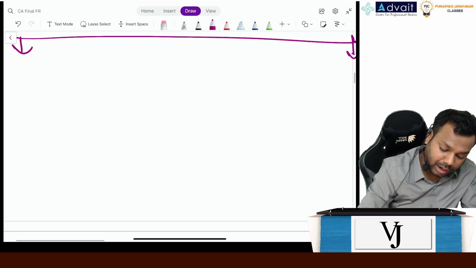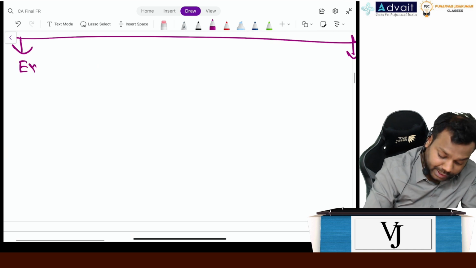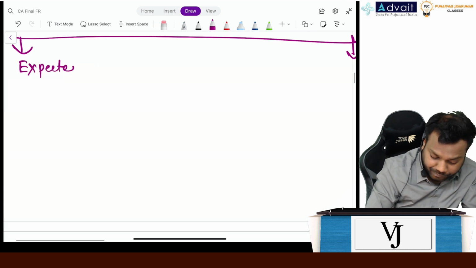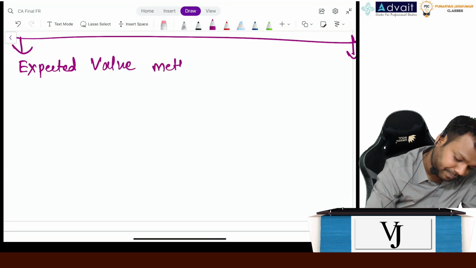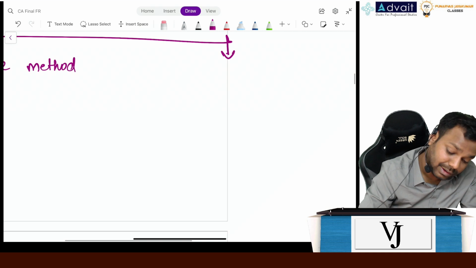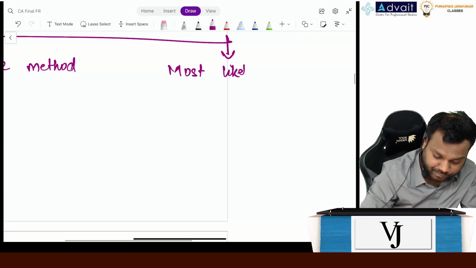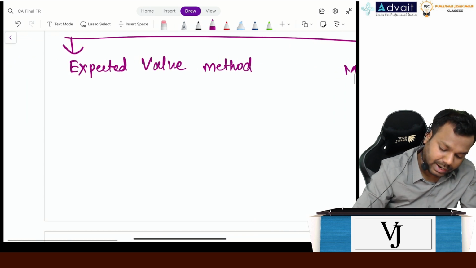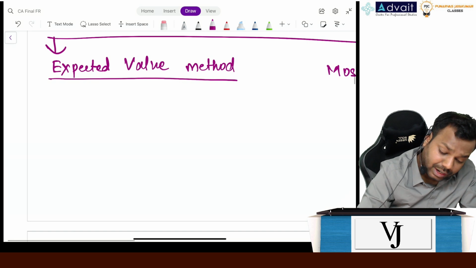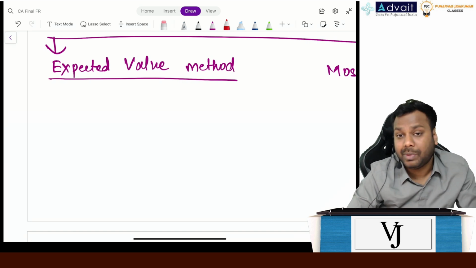The standard gives you two methods for that. One is the expected value method. Another is the most likely method. Very good. Now, tell me, when will we use the expected value method?